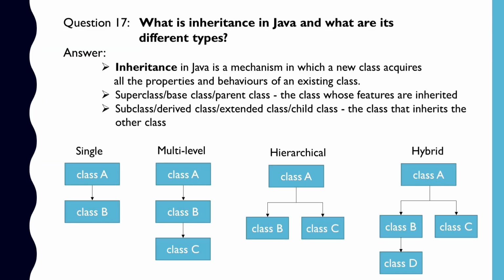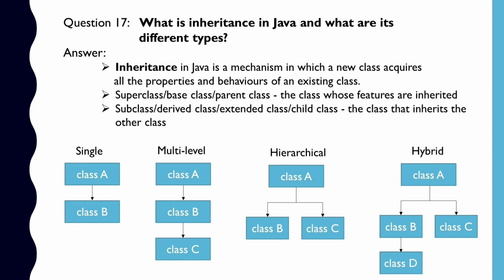Now our next question, what is inheritance in Java and what are its different types? Inheritance in Java is a mechanism in which a new class acquires all the properties and behaviors of an existing class. The class whose features are being inherited is known as the superclass or base class. Sometimes it is also known as parent class, and the class that inherits the other class is known as the subclass or derived class. Sometimes it is also known as extended class or child class.